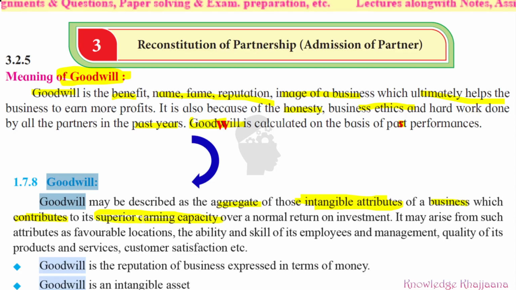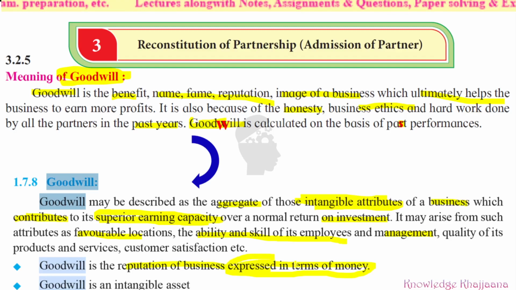Because of that goodwill, the name and fame and reputation they have earned, they receive a superior earning capacity over a normal return on investment. It may arise from such attributes as favorable locations, the ability and skill of the employees and management, quality of its products and services, customer satisfaction, etc. See, these can be the reasons because of which the company had earned the goodwill. So goodwill is the reputation of business. In short, it is the reputation of business, but it is expressed in terms of money. It has value in terms of money.